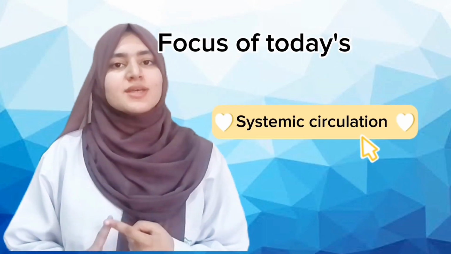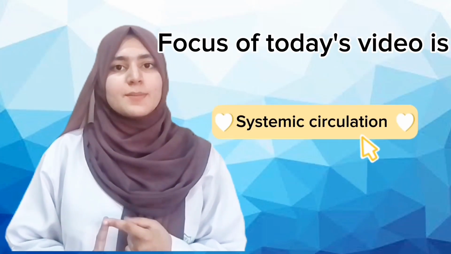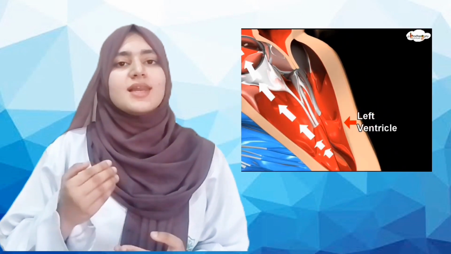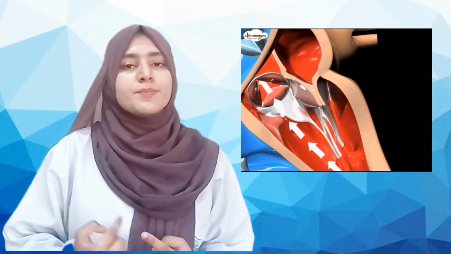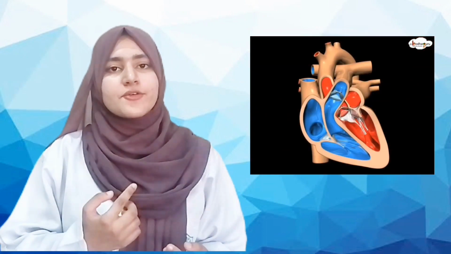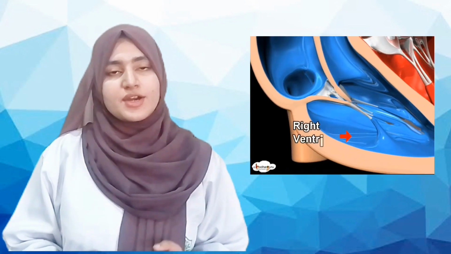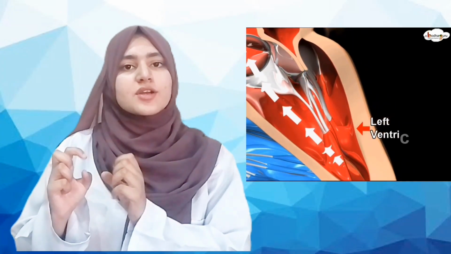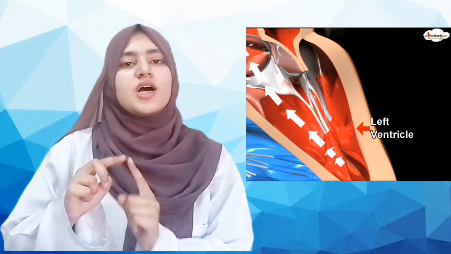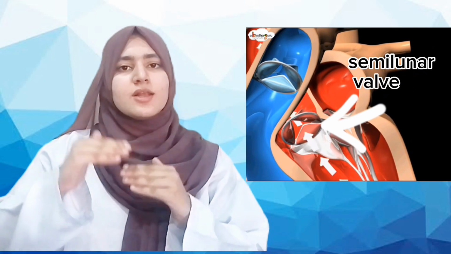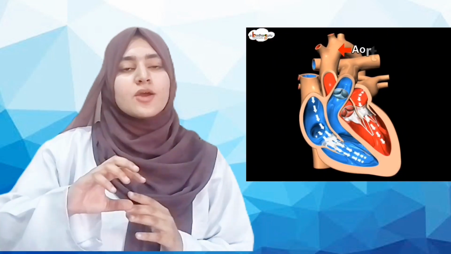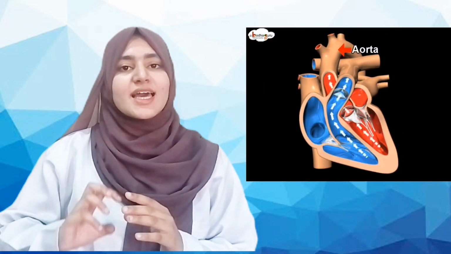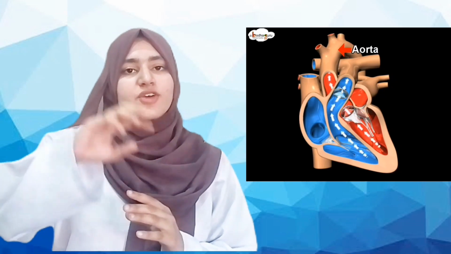Number one, systemic circulation. In systemic circulation, the blood flows from the left ventricle of the heart and passes through all parts of our body and then returns to the right atrium of the heart and then the right ventricle of the heart. The proper pathway includes: the left ventricle contracts and semilunar valves at the base of the aorta open. The blood flows into the aorta, semilunar valves are closed, and the aorta is the main artery which carries the oxygenated blood away from the heart.